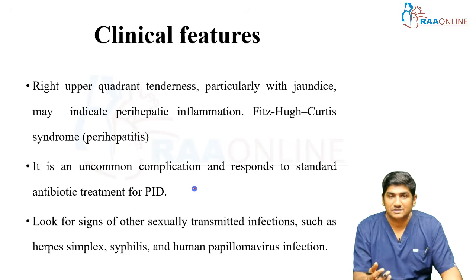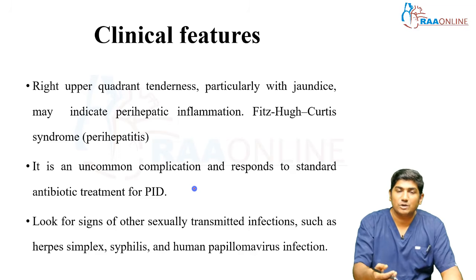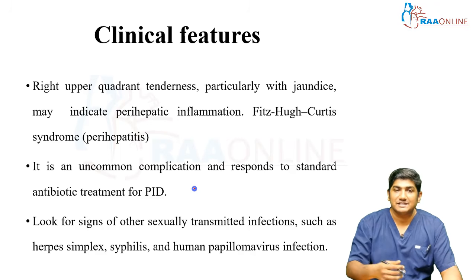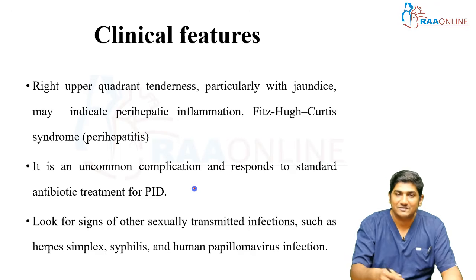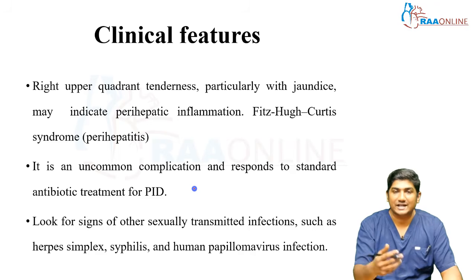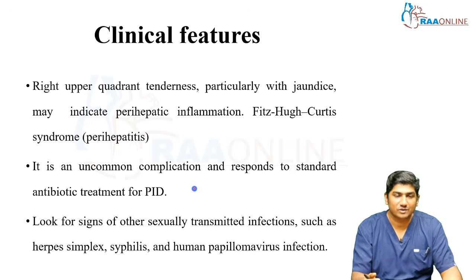Again, in clinical features, apart from lower abdominal pain, understand the patient can present with right upper abdominal pain as well. This is one area where the patient presents with right upper abdominal pain, but your diagnosis is PID. You got it? Because PID causes inflammation which has spread through the peritoneum, through direct spread or through the lymphatics to the liver, causing this particular syndrome. So the patient might come with right upper quadrant tenderness as well. Especially if the patient has jaundice, it indicates perihepatic inflammation. Again, to point out, it's Fitz-Hugh-Curtis syndrome.